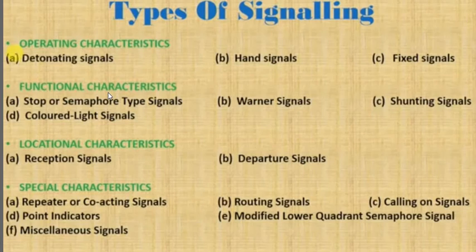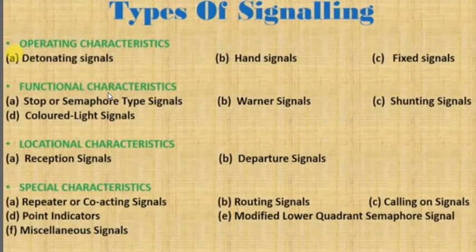As you all know, in the last lecture we studied the types of signals. Basically, we are dealing with the signaling system in railway, in which in the previous lecture we saw what signaling means and what the objectives of signals are. Apart from that, we also studied the types of signals.